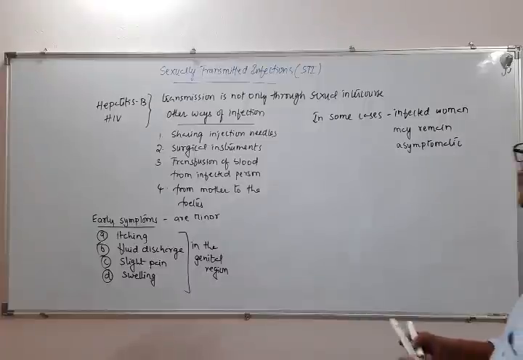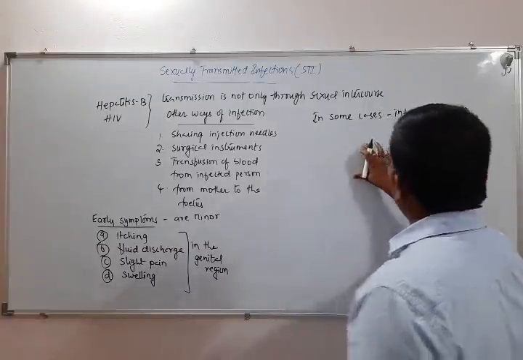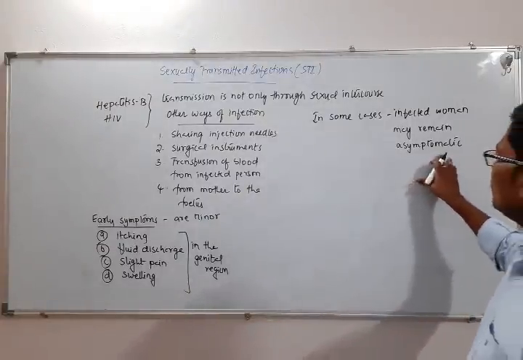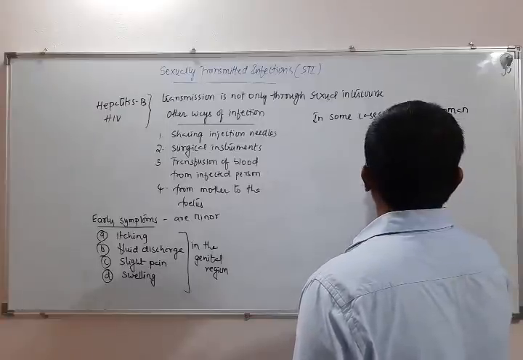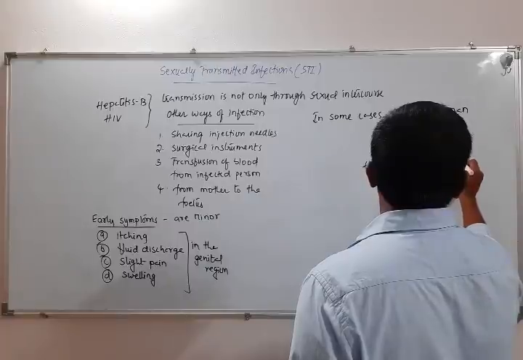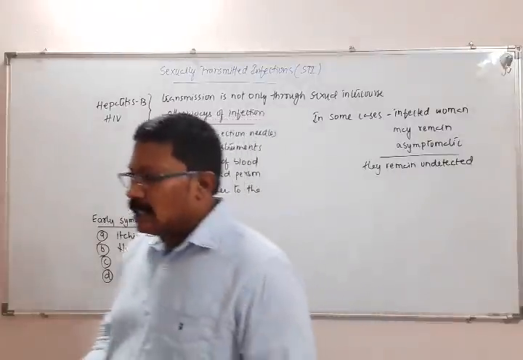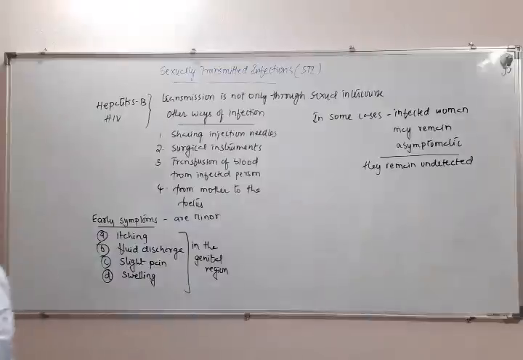Okay, so for this reason, especially women are the ones who in many cases remain asymptomatic, and for this reason they remain undetected. So they remain undetected, and they will be transmitting the disease from person to person.